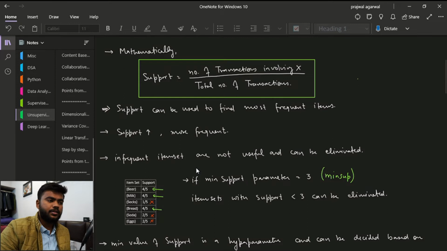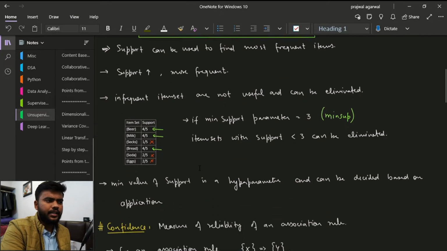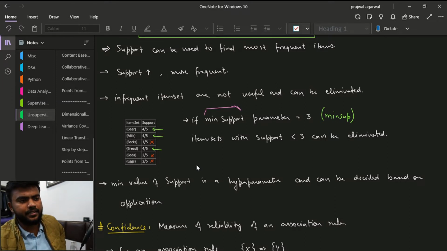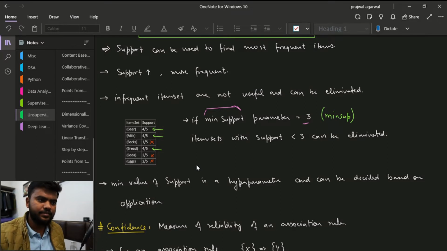The more the support, the more frequent that particular item set is. The infrequent item sets are not useful and they can be eliminated. So how do we do that? We can specify a threshold. Suppose the min support parameter, we specify it as 3. So if our support is less than 3, we can eliminate our record.